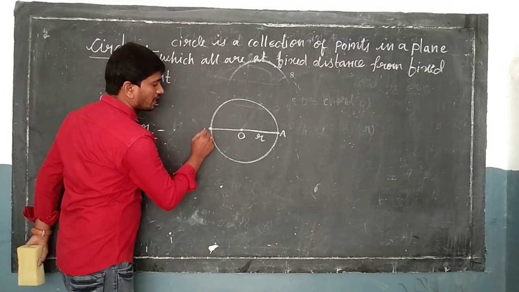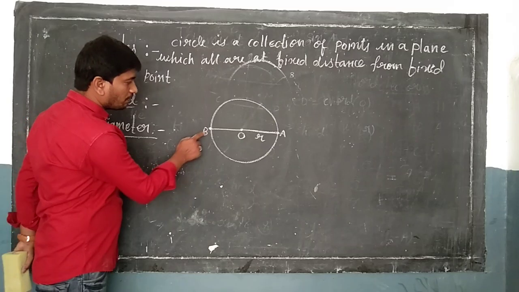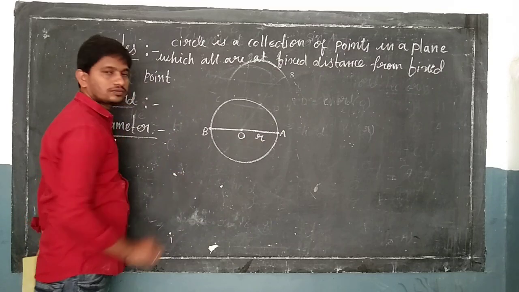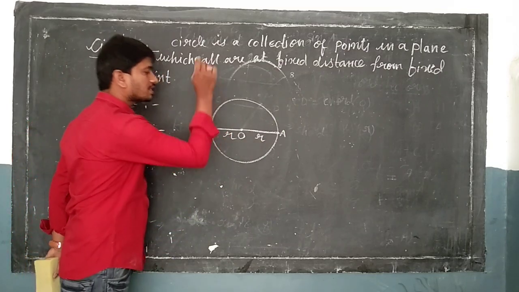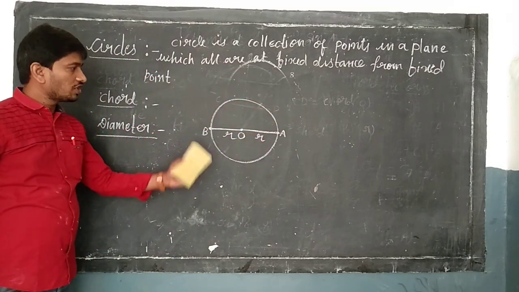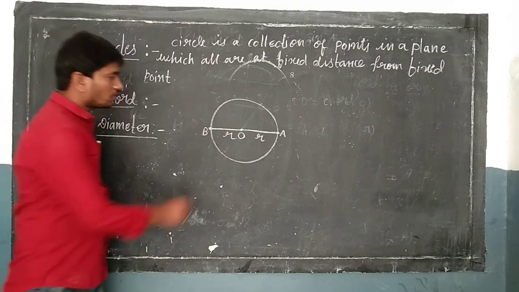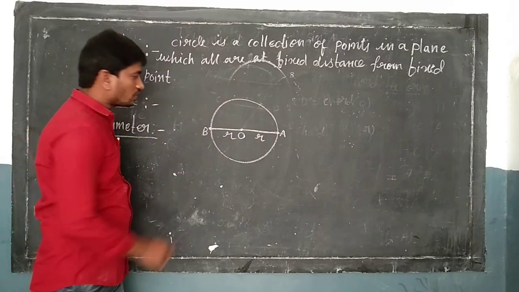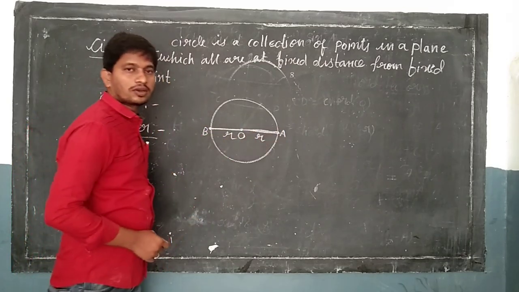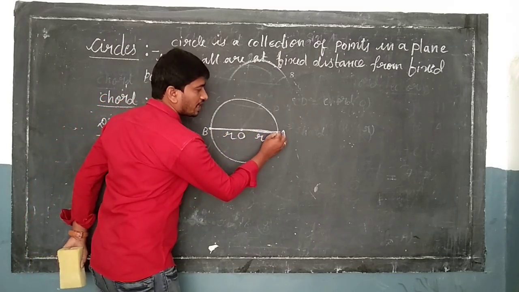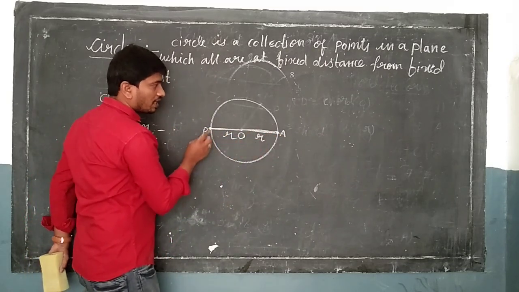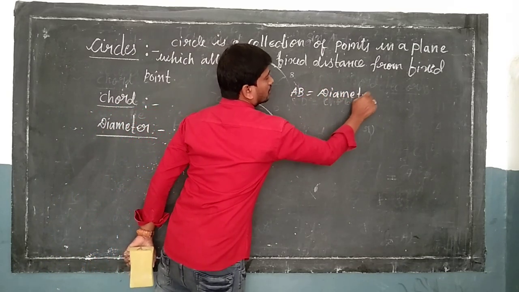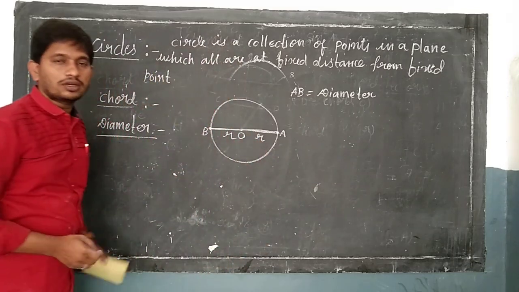Students, what is OB? For example, this is the point B, which is on the circle. What is the distance from O to B? Which is also a radius. OA is radius. OB is radius. So what is AB? Line segment AB. When I join these 2 points A and B, I will get a diameter. Here AB is a diameter.